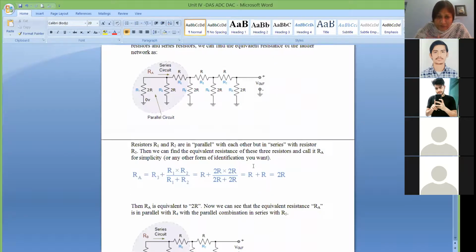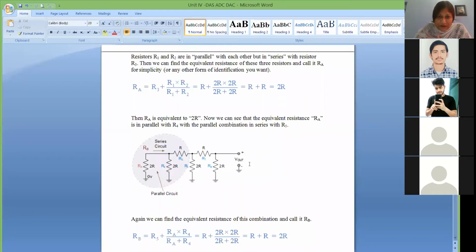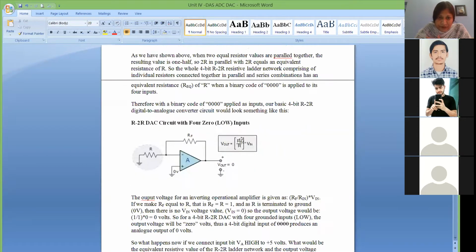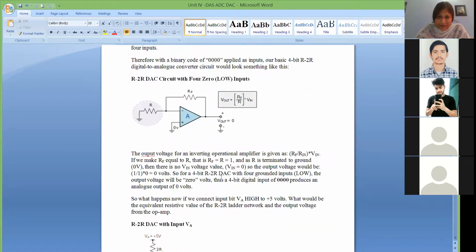Now let's talk about the formula. We have seen the example of a simple inverting amplifier, where RF is the feedback resistance and R is the input resistance. So your output will be RF by R, and it will be negative because you are applying the input at the negative terminal. If your input is 0, then your output will be 0.